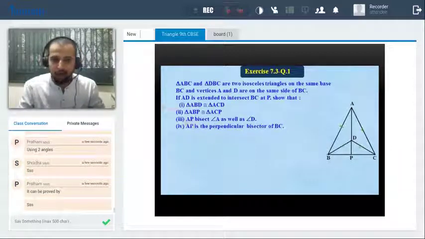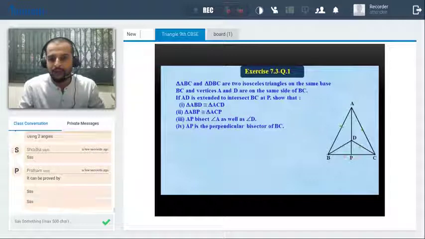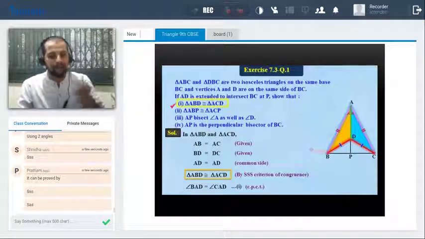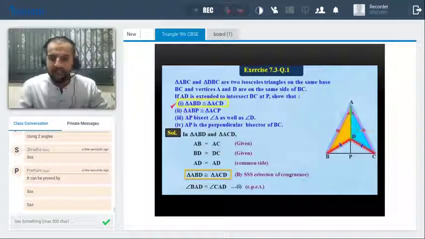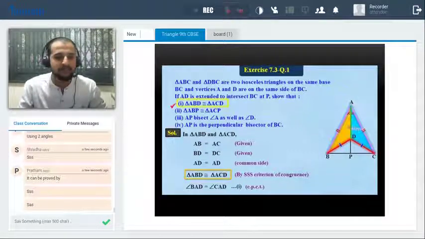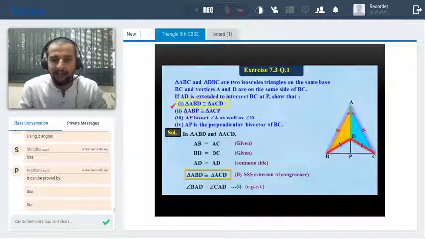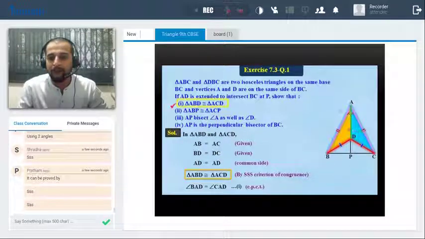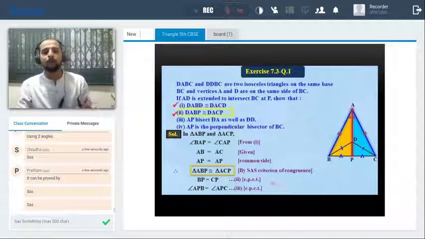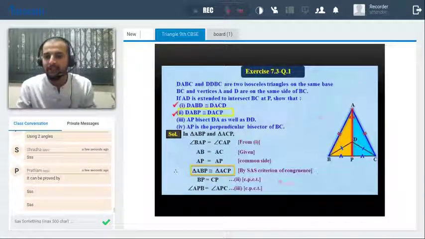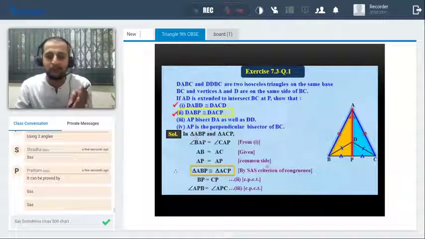S, S, S. Okay, first, ABD congruent to ACD. So I'll just show you the highlighted thing. So ABD is congruent to ACD. Yes, it's by S, S, S. So by S, S, S, we can say the two triangles are congruent. So first ho gaya. Now we'll move to the second part. ABP is congruent to ACP. So again, you can say S, A, S, right? So by SAS, these two triangles are congruent.